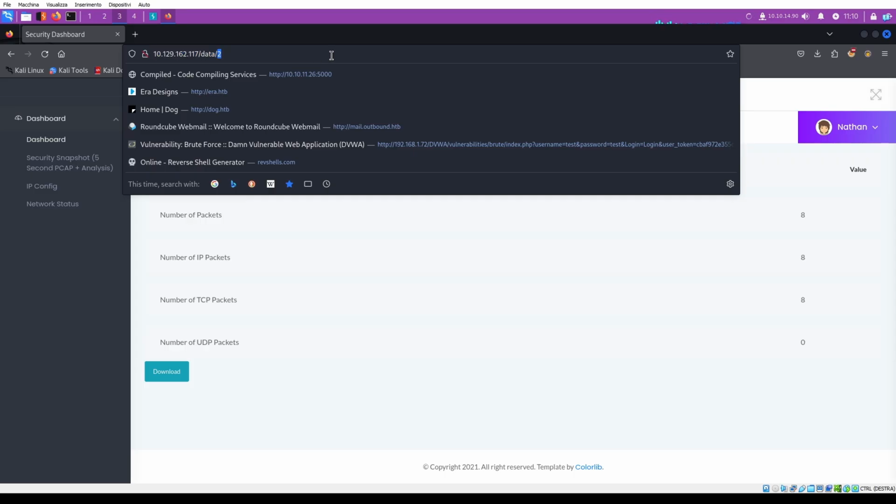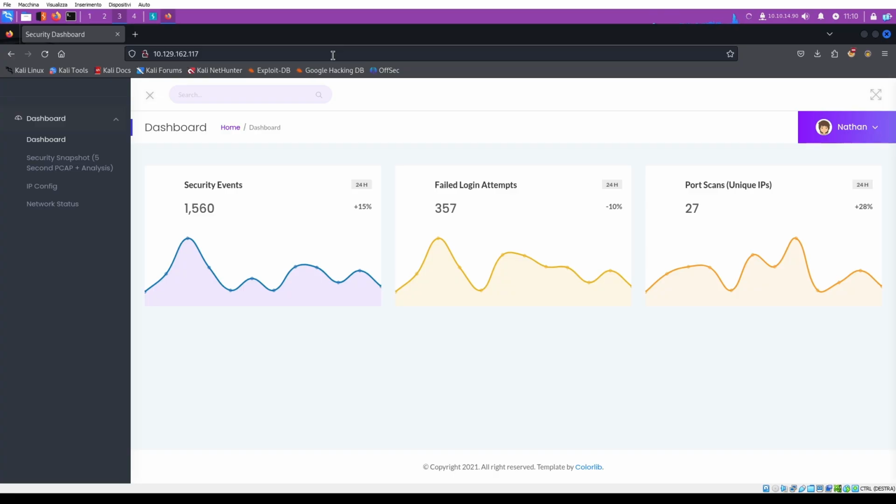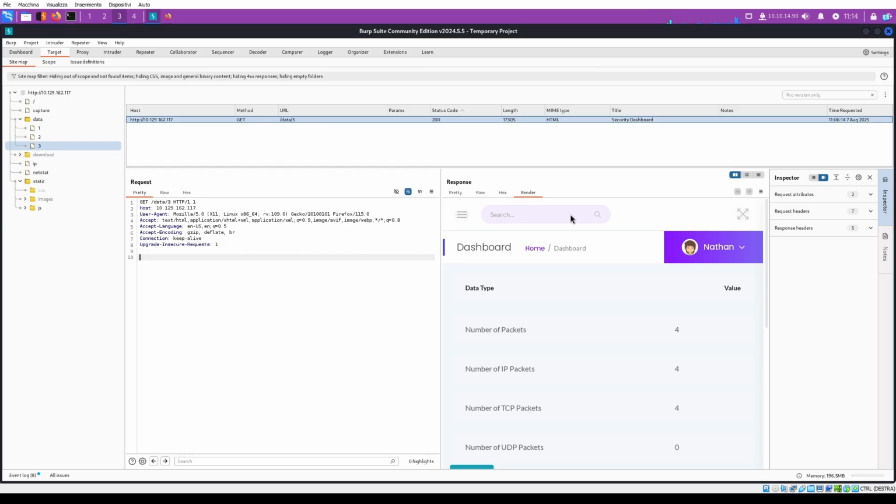Okay, we know that we have number 1, number 2, and number 3. We can check for number 4, but we go to redirect, so probably it does not exist. So we understood that we have this data endpoint with a unique ID that refers to a pickle file named the same, like data 3. Let us download the 3.pickle file.